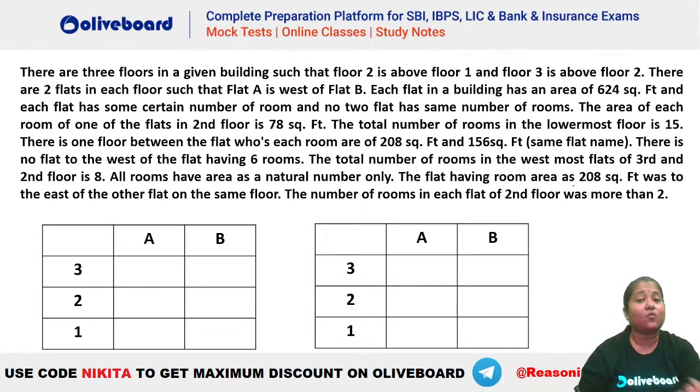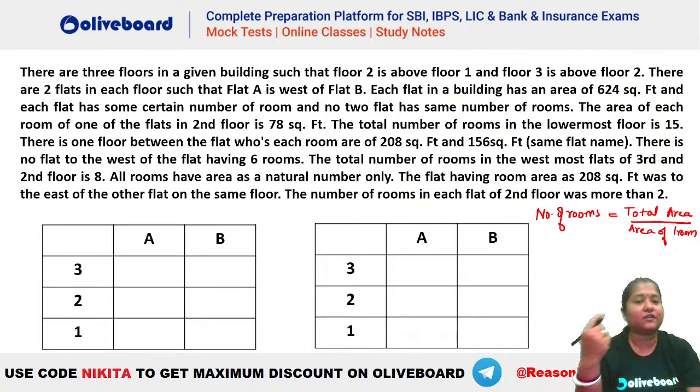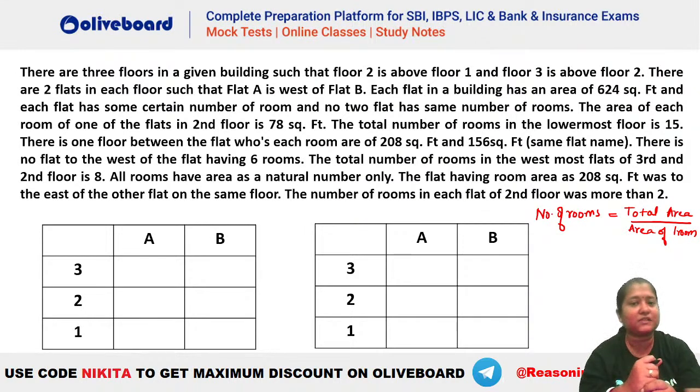Now let's say what will be the formula that we will be using. We know that the number of rooms, because the area of rooms is same, right? So every room has the same area. So number of rooms will be equal to the total area divided by area of one room. This is the one that we will be using here, isn't it? So area of one room se divide kar doge. If you divide the total area by the area of one room, you will be getting the number of rooms in here, isn't it? So we know the total area has to be 624 square feet.